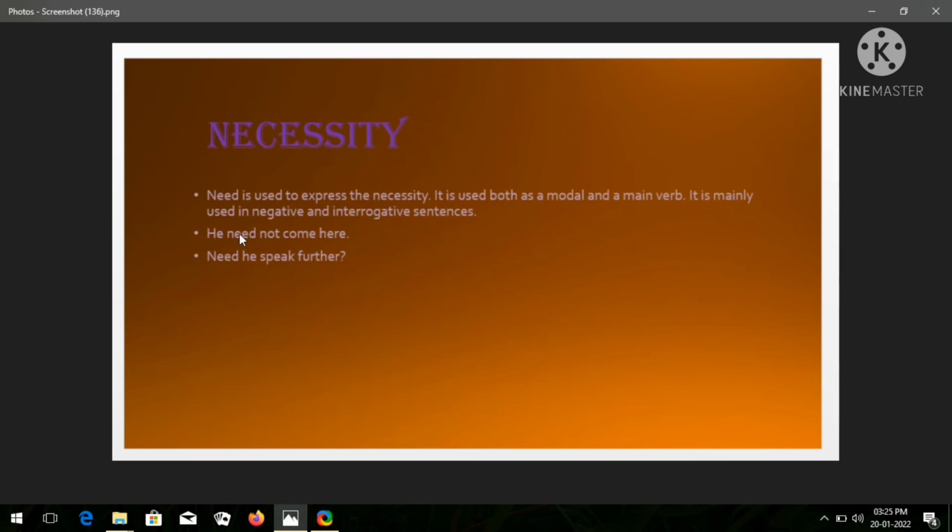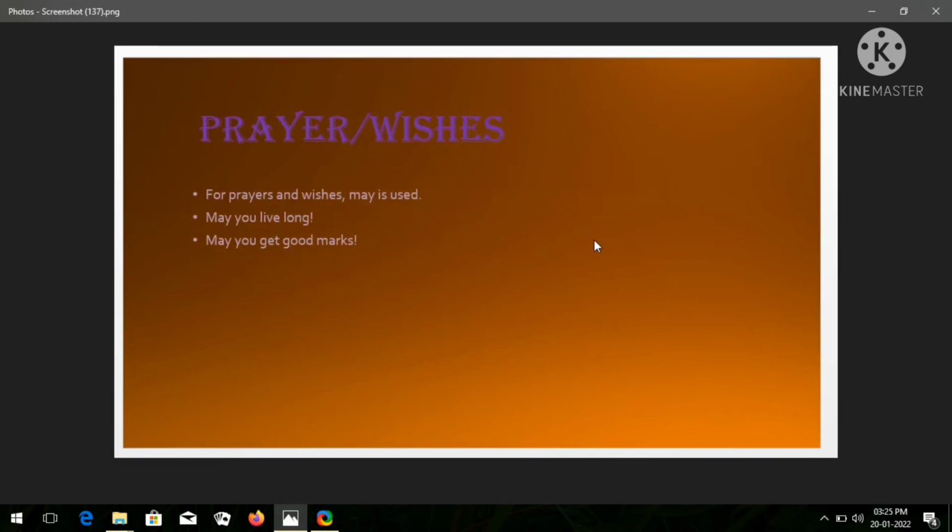I hope you are getting all of it, friends. Let's move to the next one. Here are prayers and wishes. In this kind of sentence, we use a modal. Which modal? May. For prayers and wishes, may is used. For example, you can take an example over here: May you live long. And may you get good marks. So here we are praying for someone and wishing someone well.